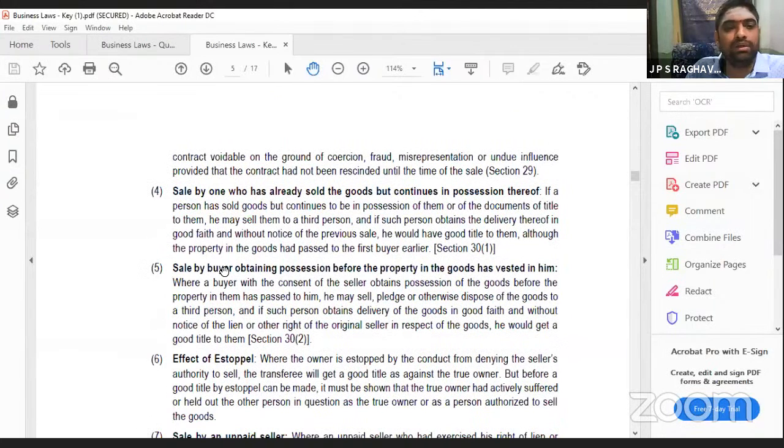Then sale by one who has already sold the goods but continues in possession. He has actually sold the goods, but he still has the possession and the documents. Now he has sold it to a third party and the third party has taken it in good faith. Then also he can do it. Even though he has already sold, possession, meaning control of the goods, is with him, and documents also. Now he can sell, and if the other party has acted in good faith, that is valid. If he knows there is irregularity, then it cannot be valid.